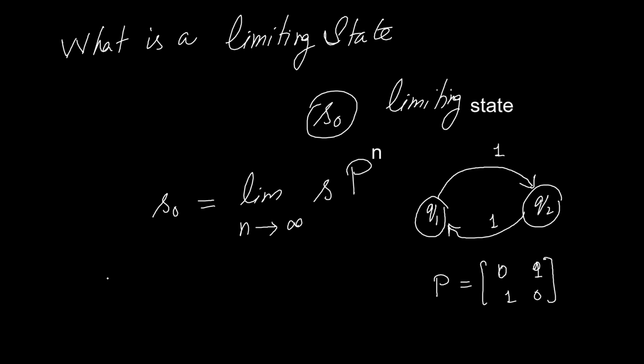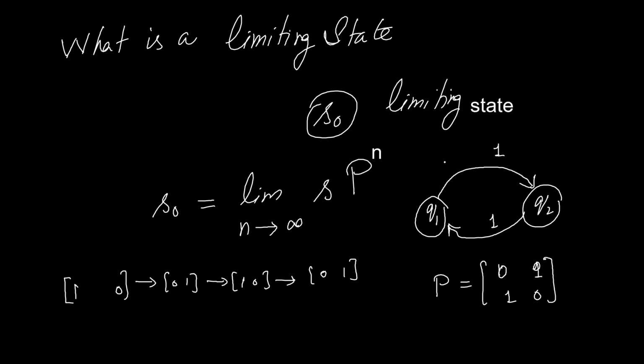For example, if the Markov chain starts from state 1, then it goes to state 2, goes to state 1, goes to state 2. It never settles down. It oscillates between state 1 and state 2. So this Markov chain does not have a limiting distribution. From this we can also infer that a Markov chain does not always have a limiting distribution.